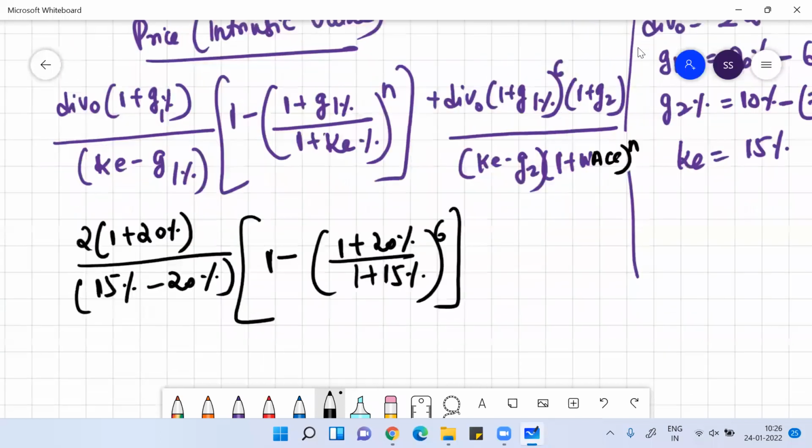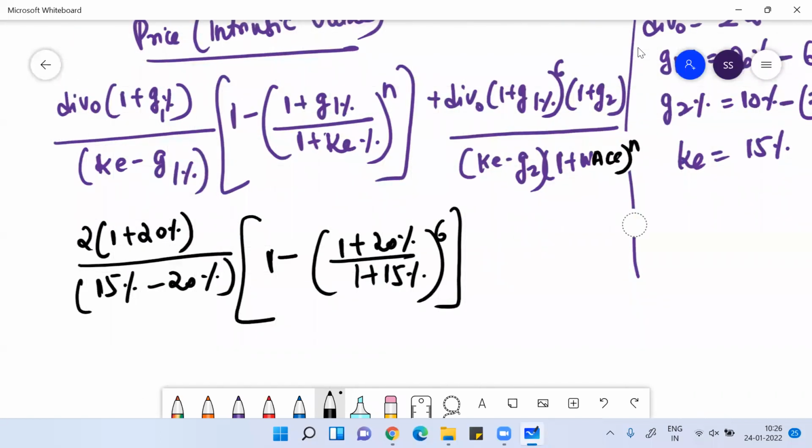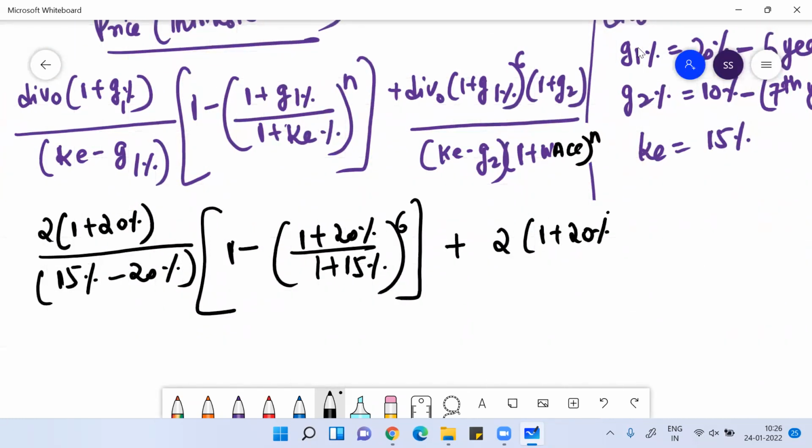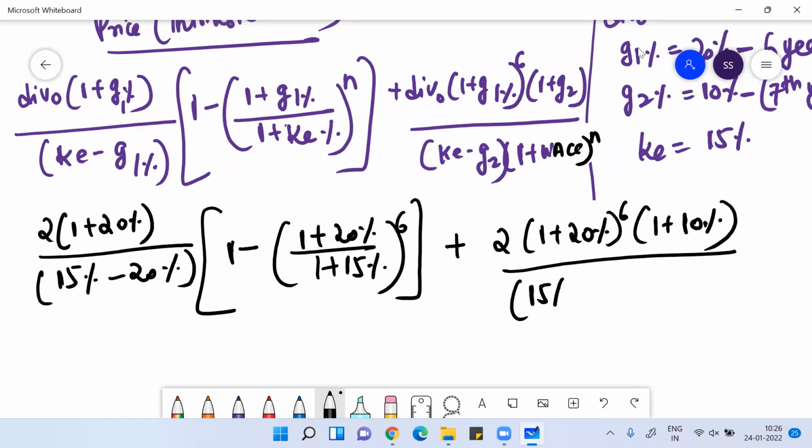It will grow for 6 years. Then 2 into (1 plus 20%) to the power 6, then 1 plus 10%, divided by KE, where KE is 15% and G2 is 10%, then divided by 1 plus 15% to the power 6.